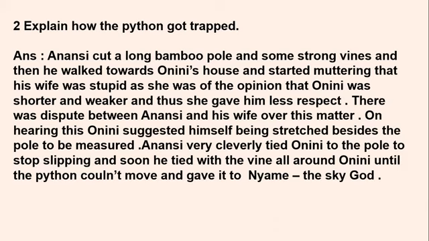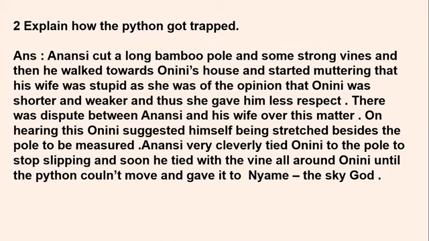Onini's house and started muttering that his wife was stupid, as she was of the opinion that Onini was shorter and weaker, and thus she gave him less respect. Okay, there was a dispute between Anansi and his wife over this matter. On hearing this, Onini suggested himself being stretched beside the pole to be measured.